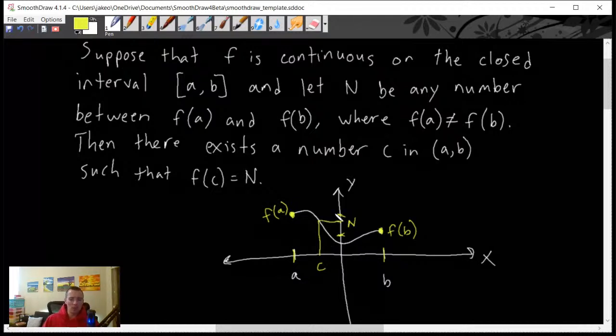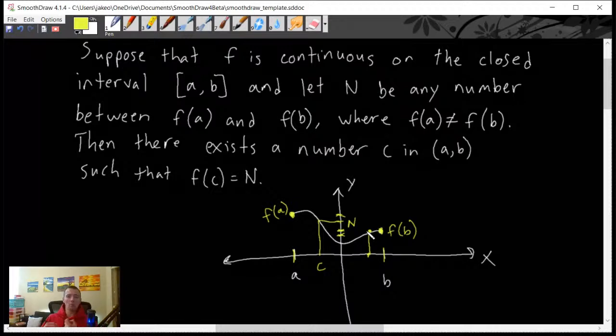No matter what n we pick between f of a and f of b, there's going to be some c between these a and b values where we can get that n as an output. No matter where we pick our n, let's say we pick an n here, we're going to be able to get some c value between a and b that we plug into the function and get that as an output. So that's really what the intermediate value theorem is telling us.